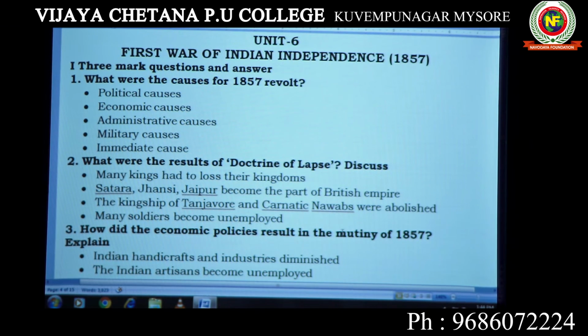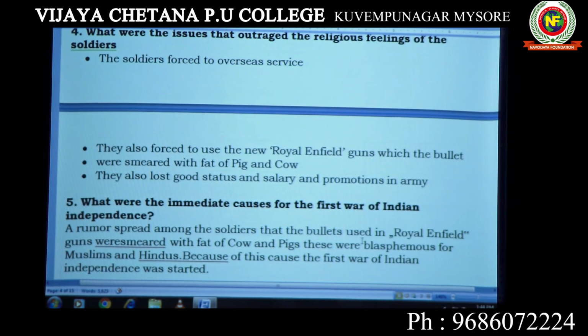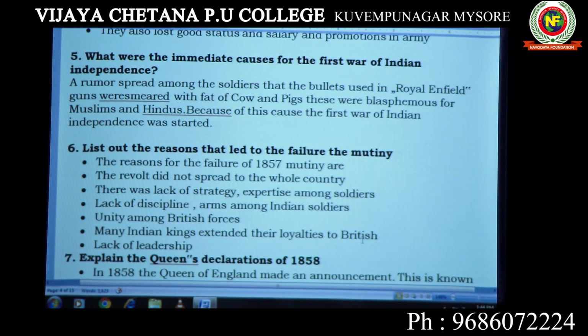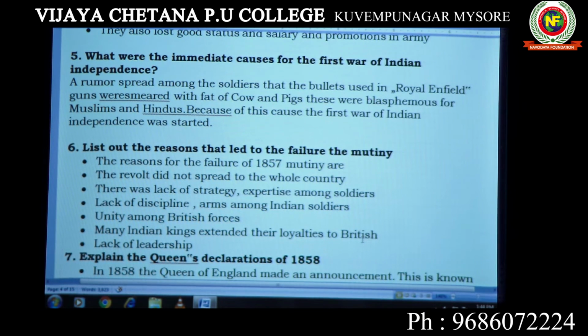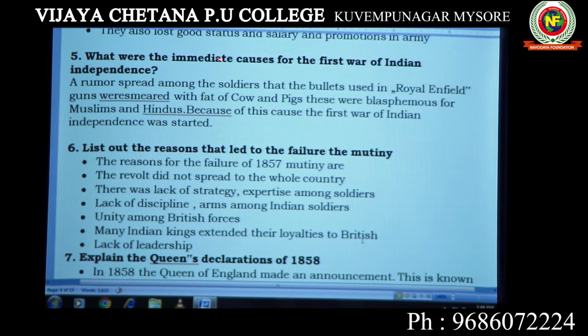Next one, an important question is, what were the immediate causes for the First War of Indian Independence? This is an important question. The immediate cause is that the Royal Enfield, a new rifle, was introduced.